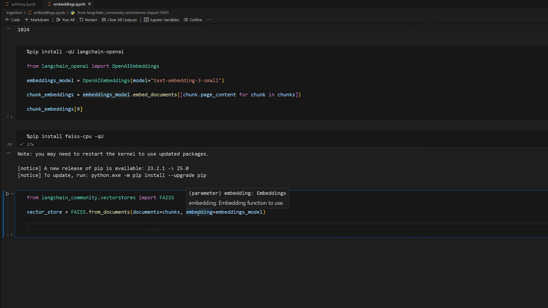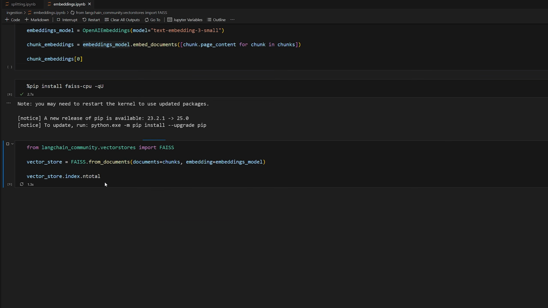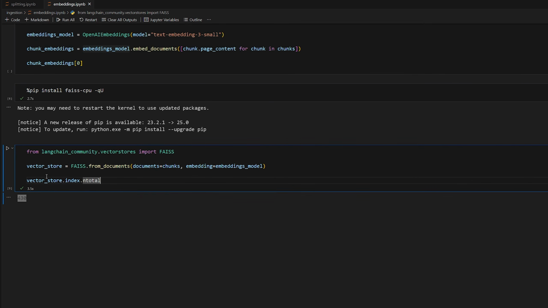So now we can do something like vector store.index.ntotal, and this will just simply print out the number of documents or chunks that we've indexed into the vector store. So let's run this. It takes a second because it has to actually do the embedding, like I said. So there we go, 430, which lines up because we passed in 430 chunks, and so it's going to store 430 embeddings.